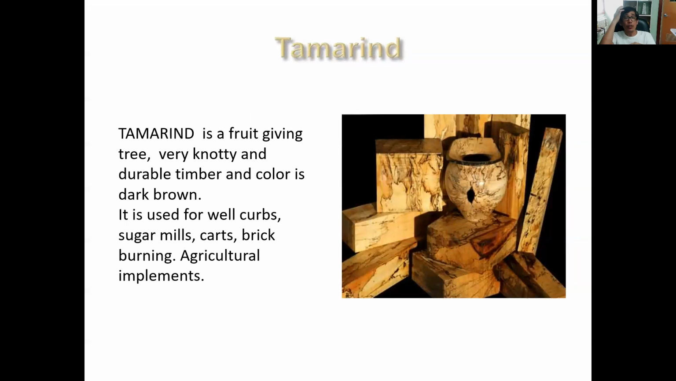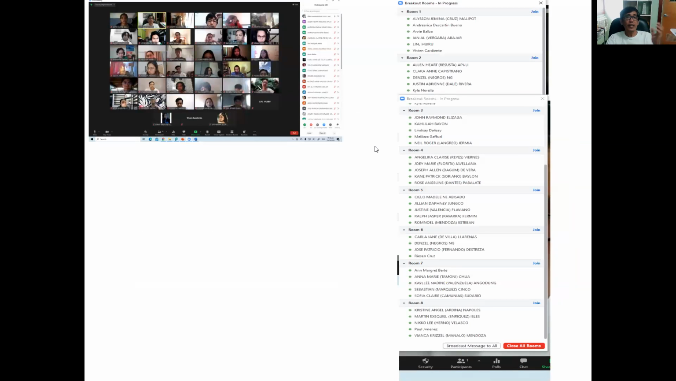Another one is the tamarind, which we also use in the Philippines. It's a fruit-giving tree, with very hard and durable timber. The color is dark brown. It is used for sugar mills and carts, brick burning, and agricultural implements. Okay, so